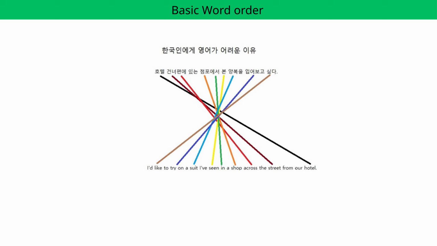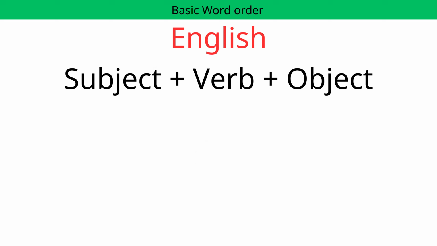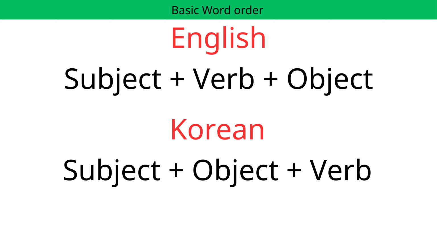Today, we are going to learn about Korean word order. The word order in Korean is very different from English, so it can be really difficult for English speakers. In English, as you know, the structure is subject, verb, object. On the other hand, in Korean, it's subject, object, verb. So, the order of the object and verb changes.